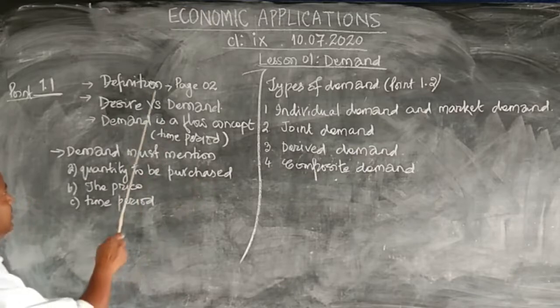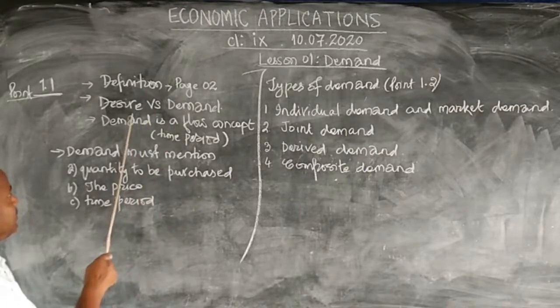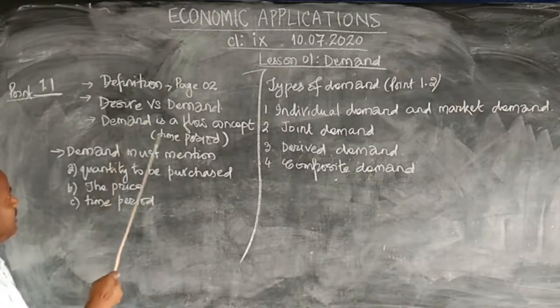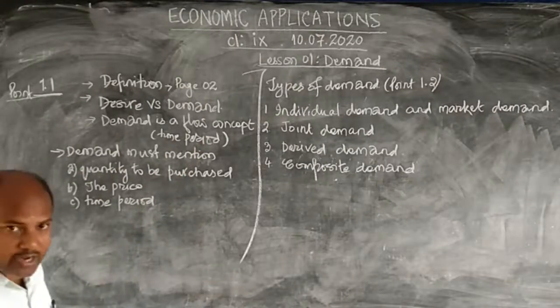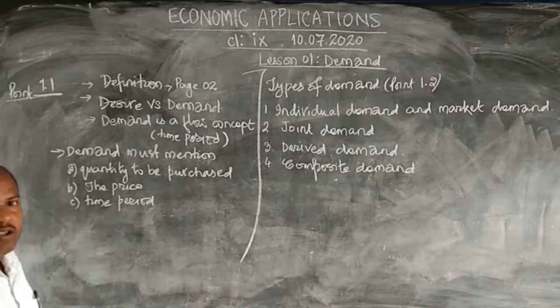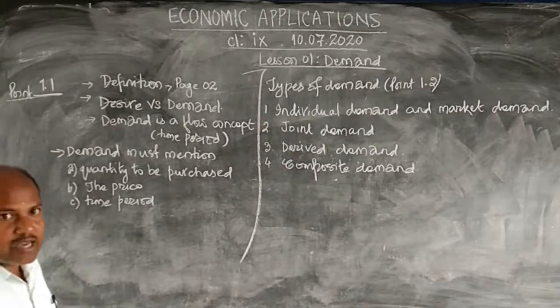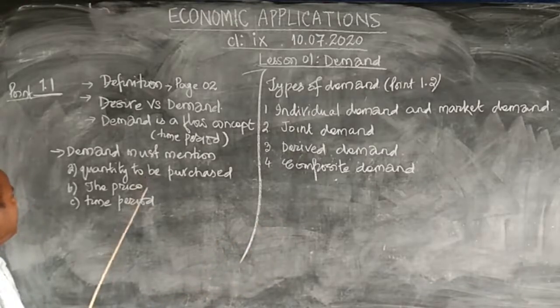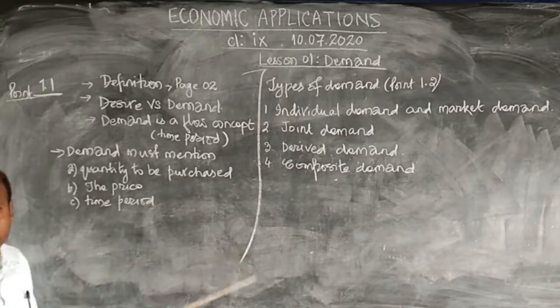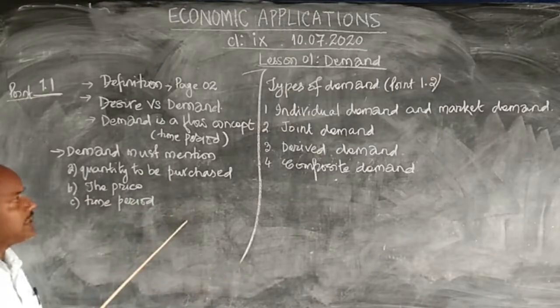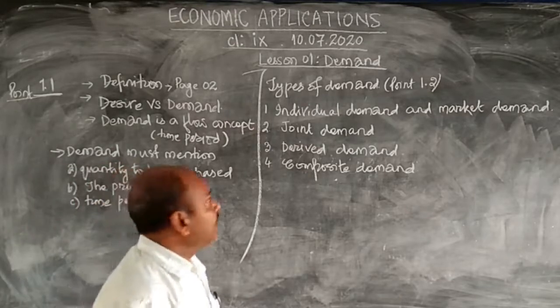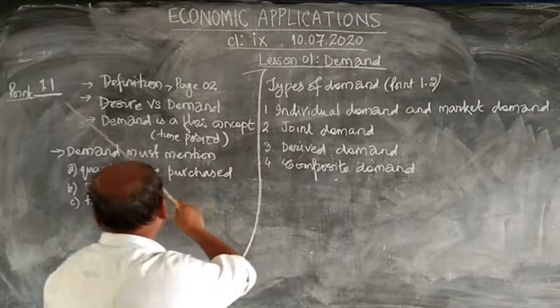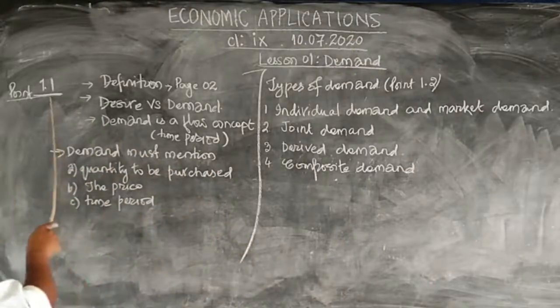So dear children, we discussed the definition, the difference between desire and demand, and that demand is a flow concept. We also discussed that demand is incomplete or wrongly placed unless it has these 3 important factors mentioned: the quantity, time and price. If you don't mention these, then your demand is wrong, it is not a demand. So that was point number 1.1 in your book.